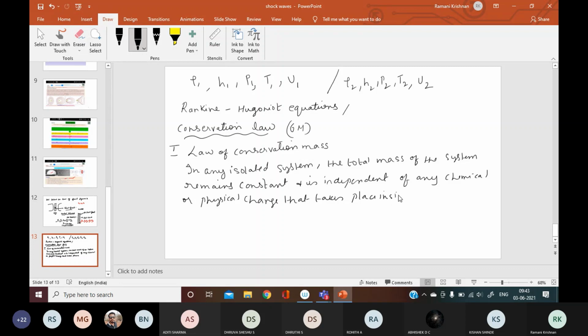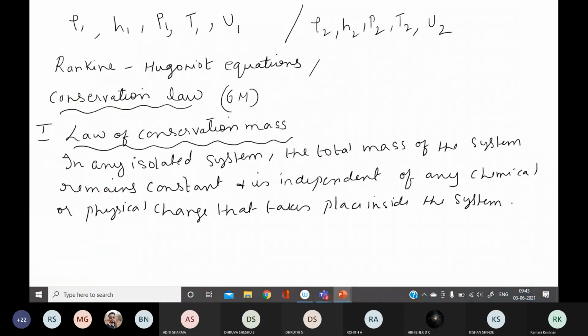So this is called law of conservation of mass. In any isolated system, the total mass of the system remains constant and is independent of any change taking place. Whatever change takes place inside the system, chemical or physical, it will remain the same.